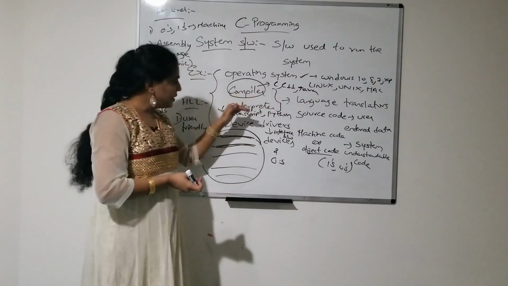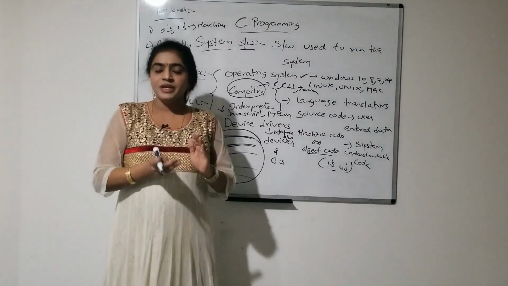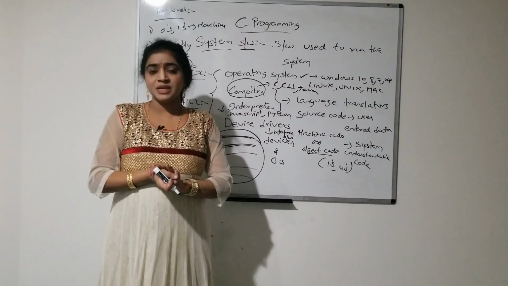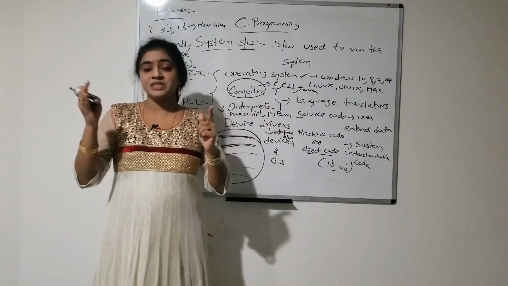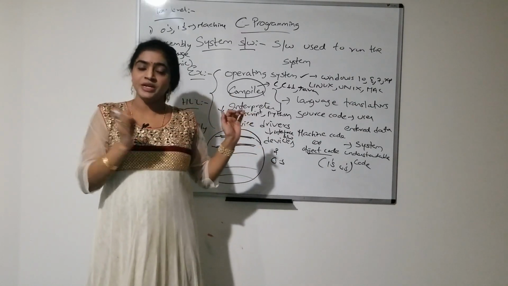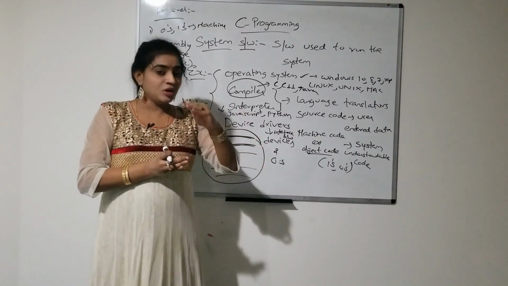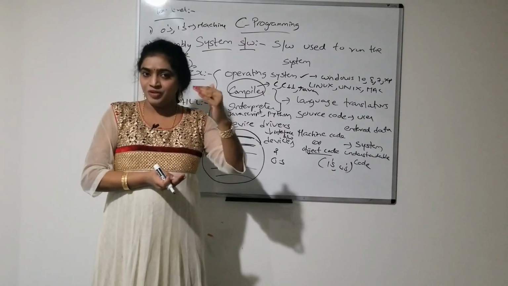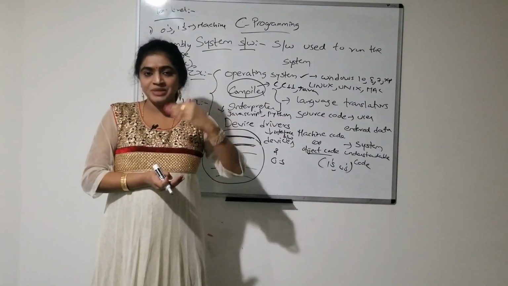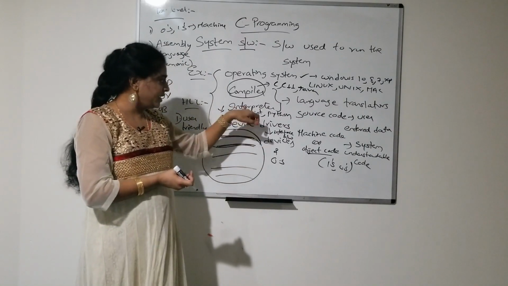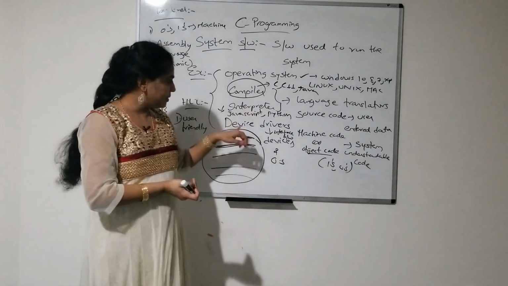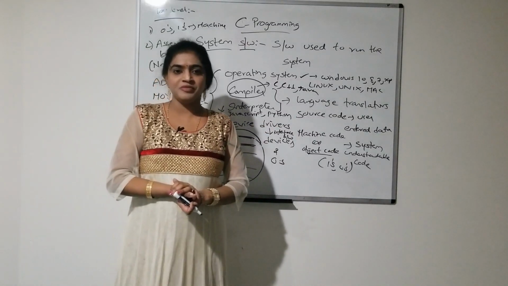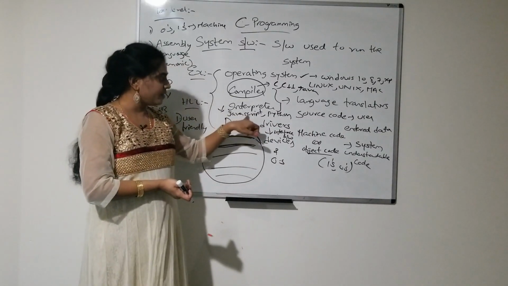Next, coming to the interpreter, here the step by step execution will be done by the interpreter. Because of this, both compilation and execution will be done simultaneously in interpreted programming languages. Because of this step by step execution, the performance will be affected. The speed will be slow in interpreted programming languages. The best examples are JavaScript and Python.